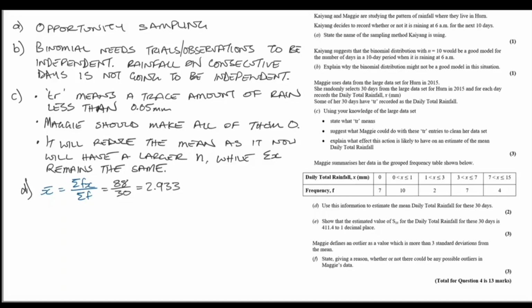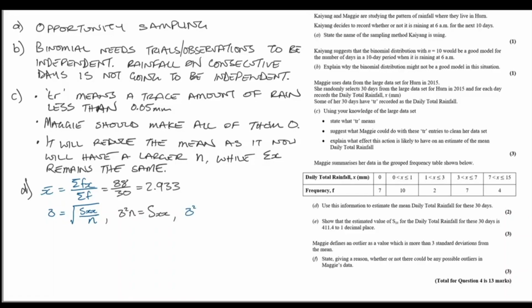Next, we're asked to show that the estimated value of Sxx for the daily total rainfall for these 30 days is 411.4, to 1 decimal place. Well, the Sxx can be linked to the standard deviation. We know that one of the formulas for the standard deviation is a little bit more obscure than the others, but is the square root of Sxx over n. This is in your formula book. So rearranging, we can get that sigma squared times n is going to equal Sxx.